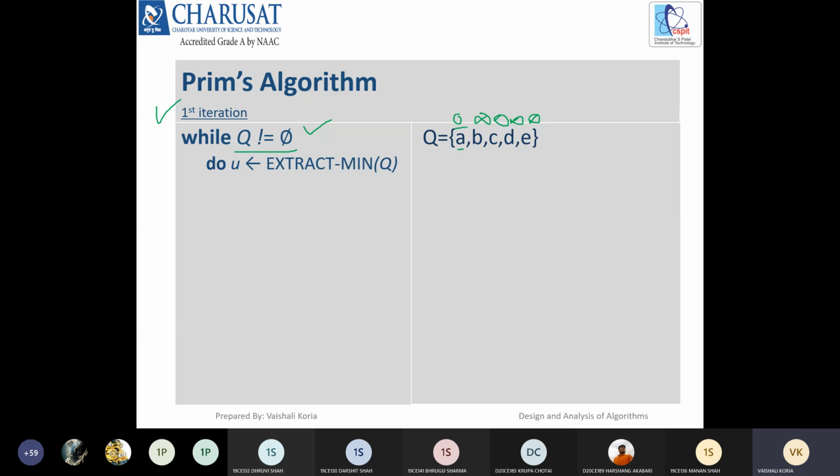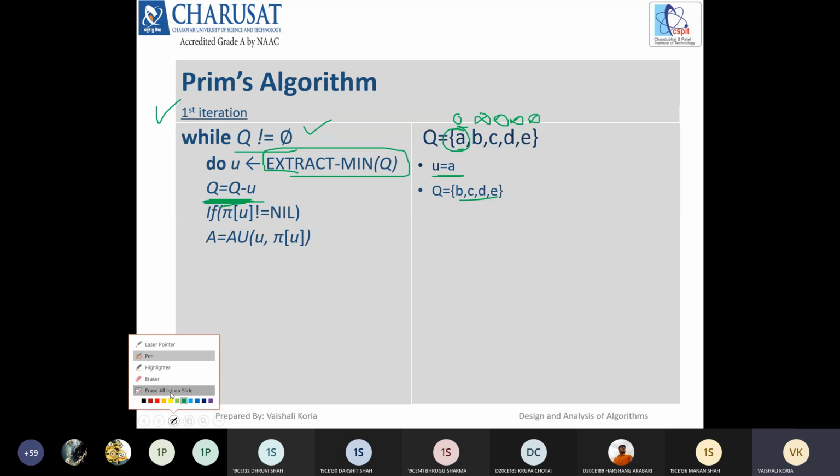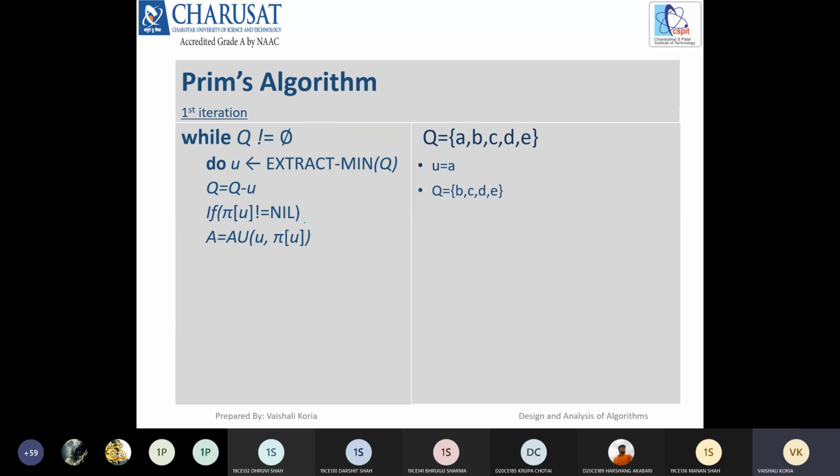The key of this A is 0, so obviously infinite is greater than every value, right? So right now the extract min operation will give you this vertex A. Okay, so u is equal to A, right? Then after we have to remove that particular vertex from the queue. So now your queue is containing only B, C, D and E. Okay, then after we need to check whether the parent of a particular vertex is nil or not. If it is not equal to nil, then we have to add that edge into the solution set. Like A cannot be added, right?